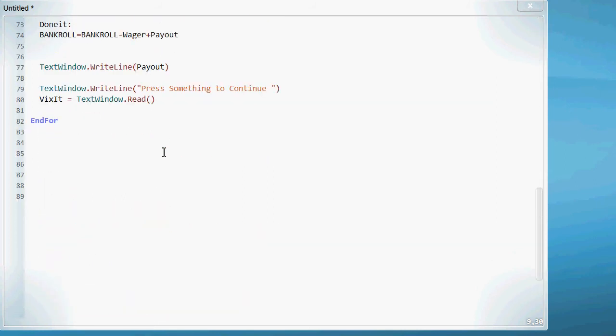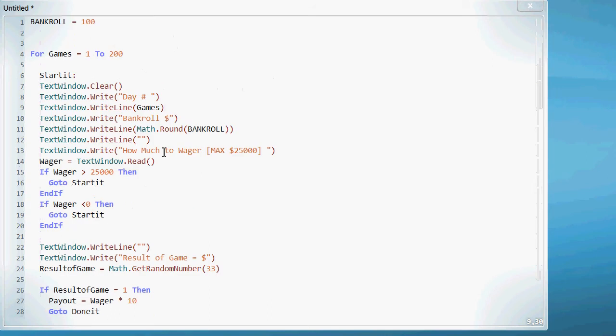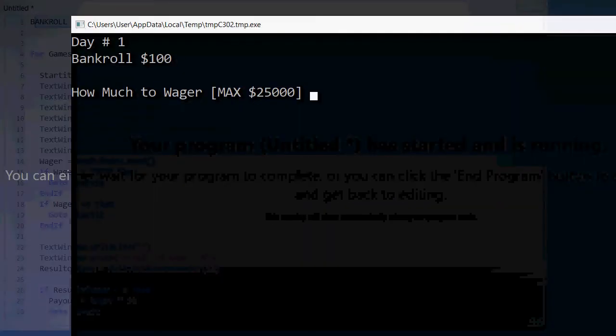This is it. It is designed to let you bet on the same thing every time, 200 times over. This is the loop, and you can change this number and reduce it or increase it as you wish. So you can play 100 loops or 50 or what have you. The idea is to start with the bankroll at 100 and try to make it grow. So let's run the program.